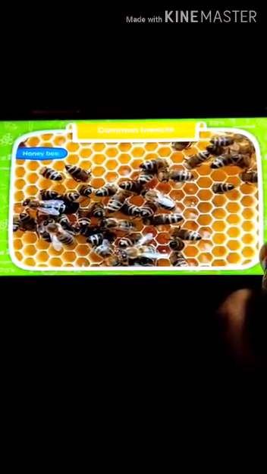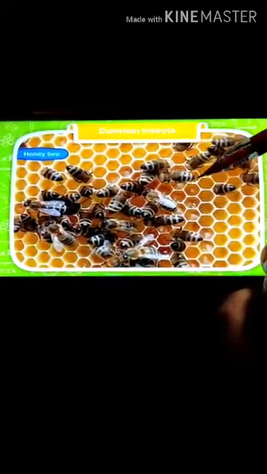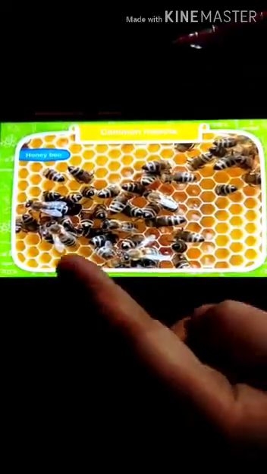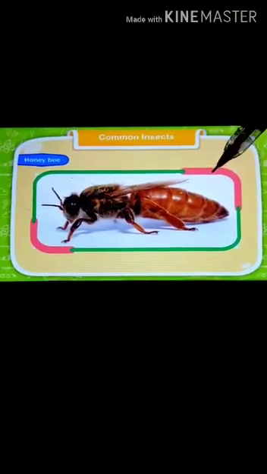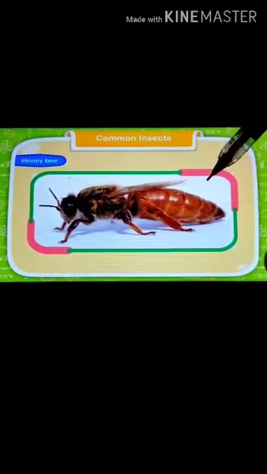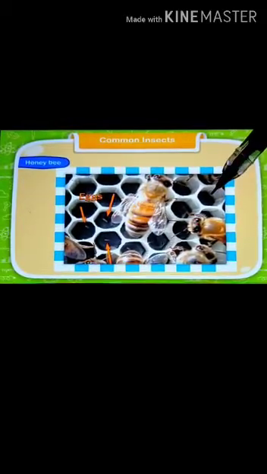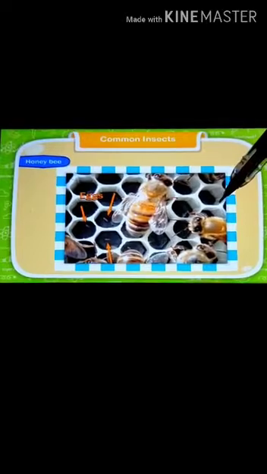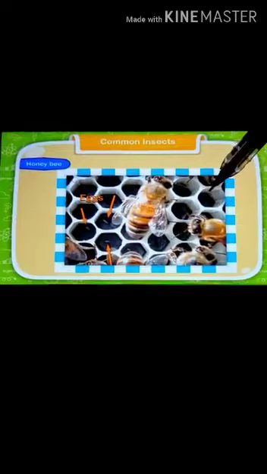Now we are talking about another social insect, the honeybee. Similar to the ant family, the queen is the important member of the honeybee family. A queen's main job is to lay eggs. What is the main job? To lay eggs. She lays more than 1,000,000 eggs over a period of about 4 years.